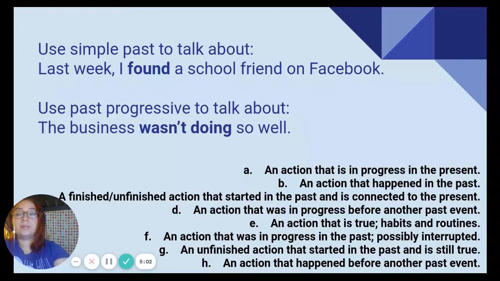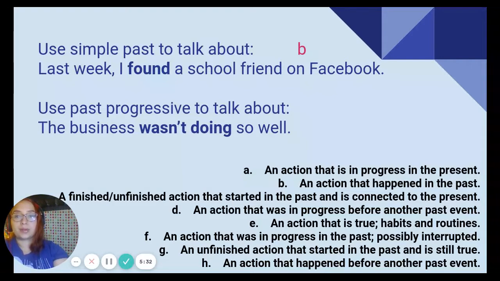We use the simple past to talk about an action that happened and finished in the past. For example, last week I found a school friend on Facebook. This is an action that happened only once and it's already finished. Remember here, when we have regular verbs, we're going to be adding ed to the end of the verb, sometimes only the d. But if it is an irregular verb, the simple past form is completely different, right?